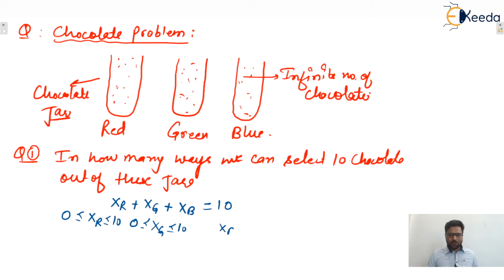And blue chocolates will also lie between 0 to 10. Yes or no? Yes, no negative value, because negative number of chocolates has no meaning. Yes or no? Now you only tell me. Yes, again we can say that 3 variables are there.